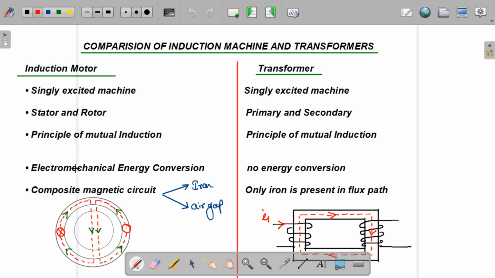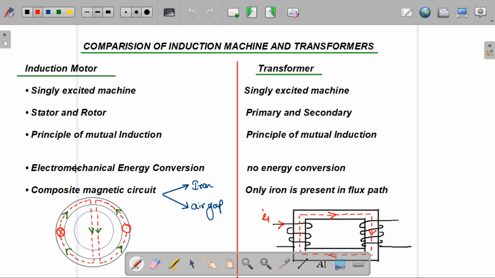Because in induction machines, electrical energy is converted into mechanical energy and mechanical energy is converted into electrical energy. When electrical energy is converted into mechanical energy, then the induction machine is known as a motor. When mechanical energy is converted into electrical energy, then the machine is called an induction generator. In a transformer, there is no energy conversion.